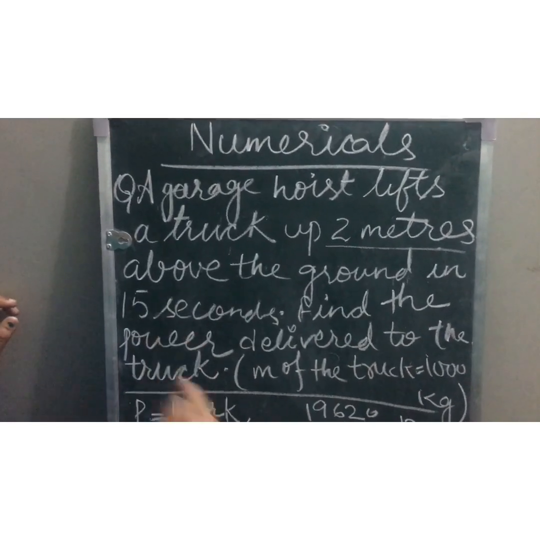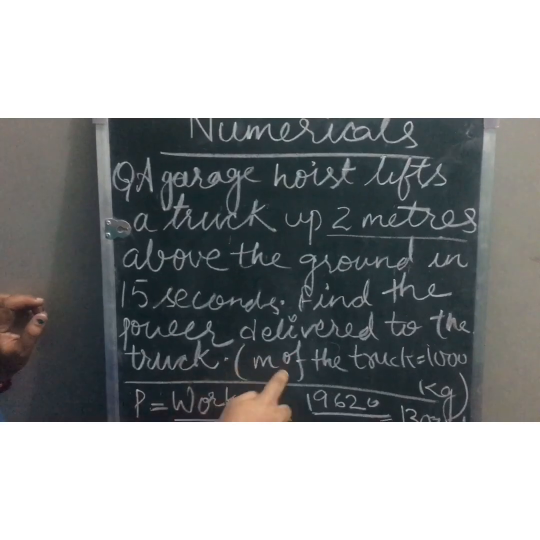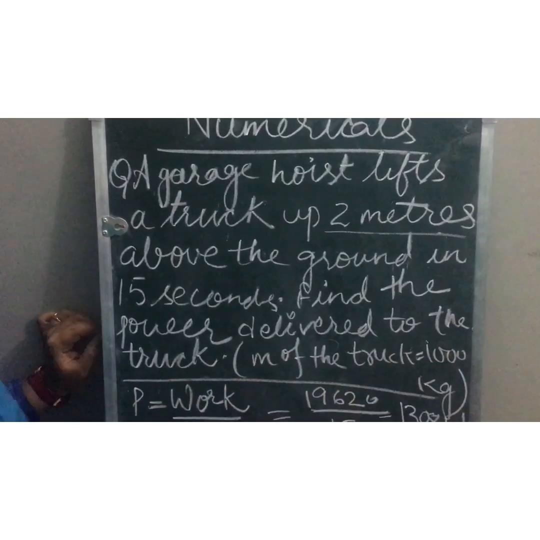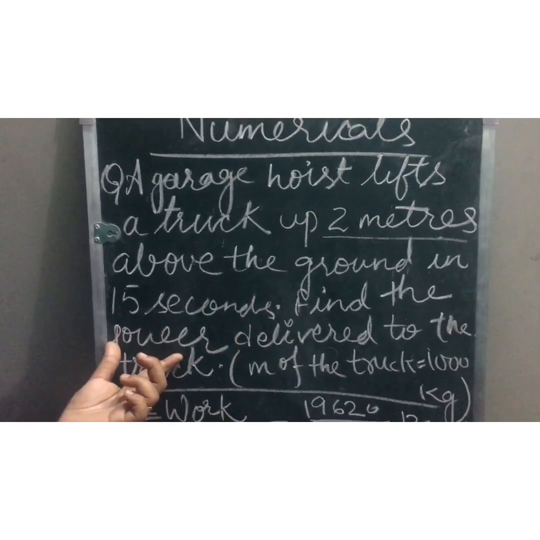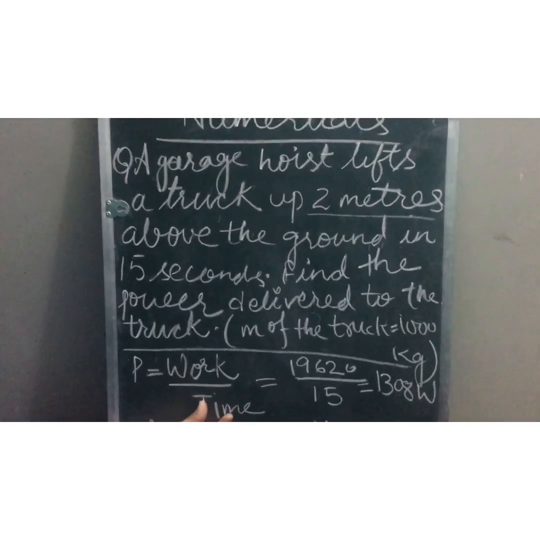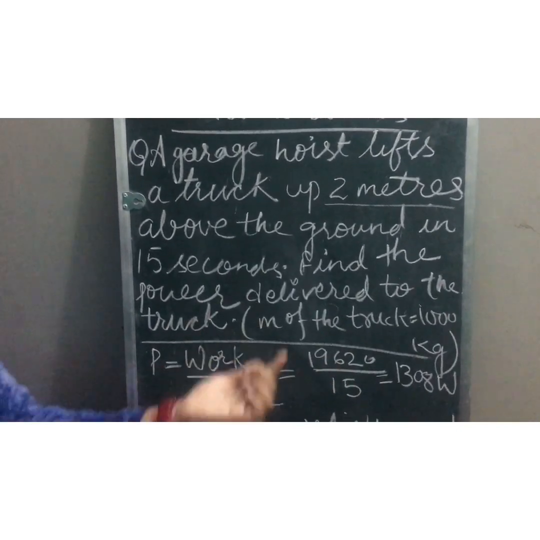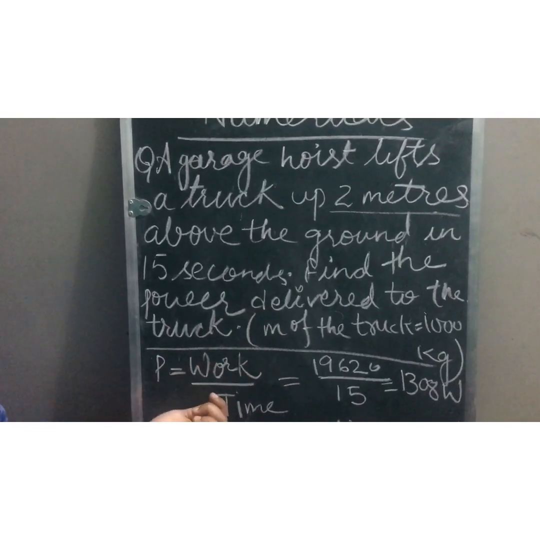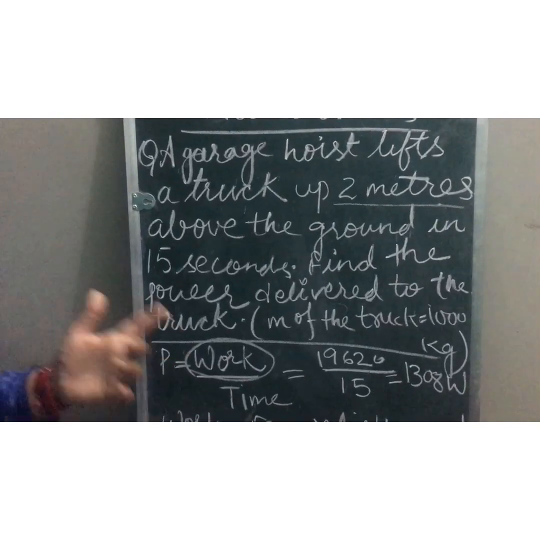That means, what is the power delivered by the garage hoist to the truck, where the mass of the truck is given as 1000 kg. Now we have to find out power. What is the formula of power? Power equals work by time. Time is given to us, 15 seconds. But what is the work done? Do we know the work done? No, we don't know it. That means first of all we have to find out the work done.